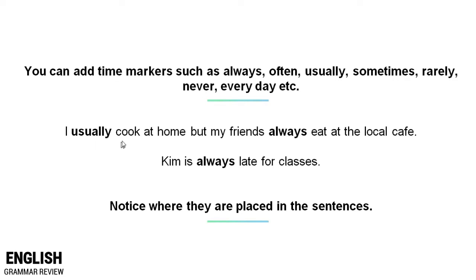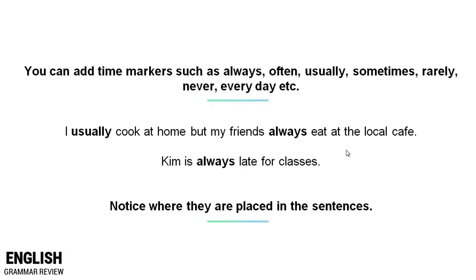I usually cook at home, but my friends always eat at the local cafe. Kim is always late for classes. Note that we place these time markers right before the verb. Usually cook. Always eat.